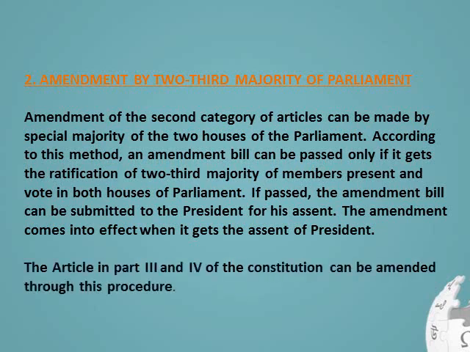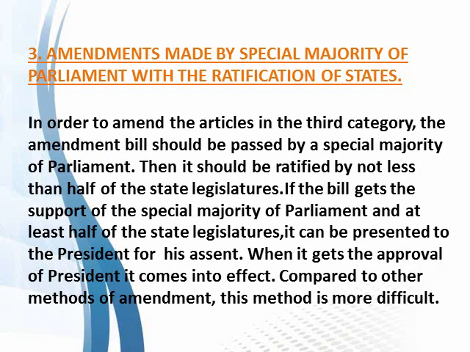3. Amendments made by special majority of Parliament with the ratification of states. In order to amend the articles in the third category, the amendment bill should be passed by a special majority of Parliament. Then it should be ratified by not less than half of the state legislatures. If the bill gets the support of the special majority of Parliament and at least half of the state legislatures, it can be presented to the President for his assent. When it gets the approval of President, it comes into effect.